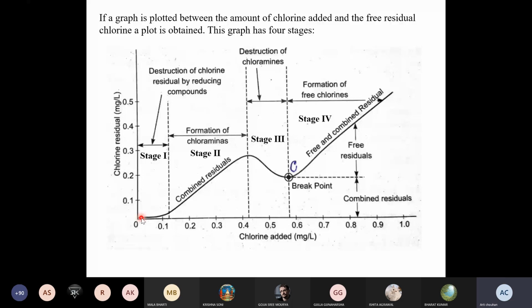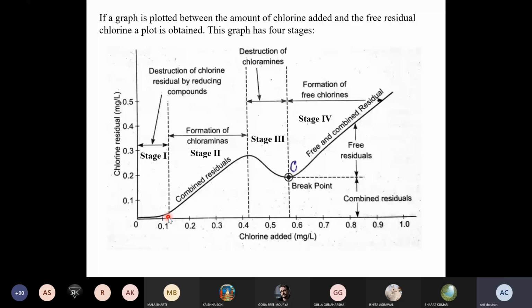So after stage 1, if you keep adding chlorine to the system, further addition of chlorine leads to reaction with organic and inorganic matters containing nitrogen, like ammonia. At that particular stage, all the ammonia and these organic nitrogen containing compounds will form chloramines and chloro-organic compounds.